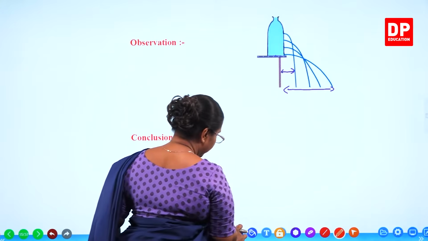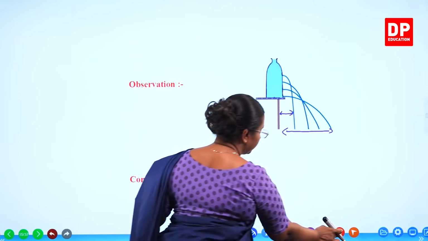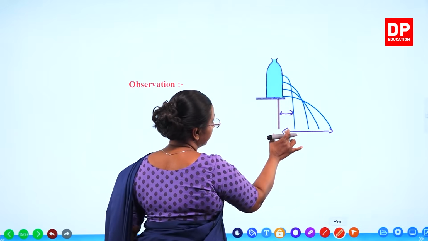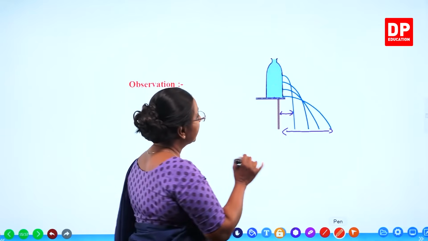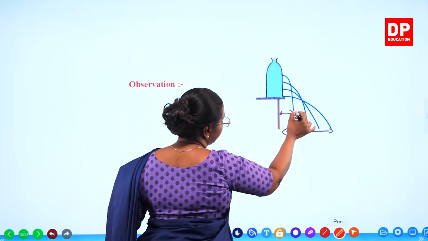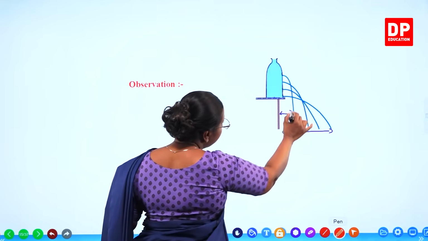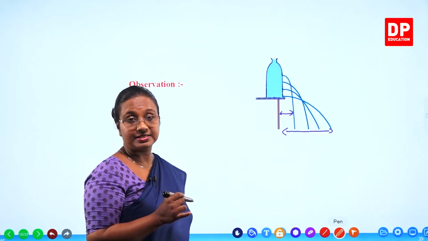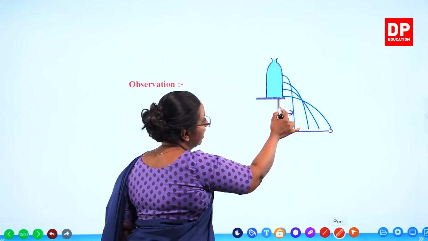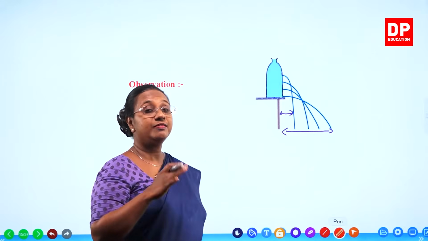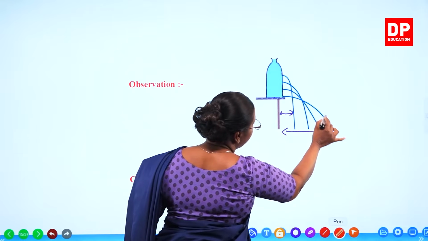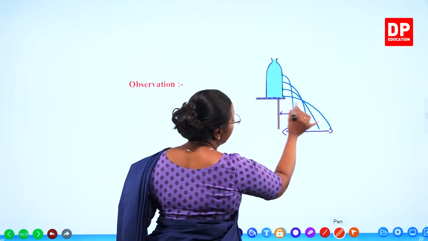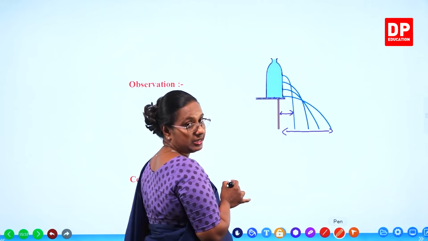Water is exerting a pressure throughout this liquid column. Here it exerts less pressure. That is why water comes out with less speed and travels less horizontal distance. But as you go down, it pushes the water with higher pressure. That is why water exits from here faster and also travels a longer distance.